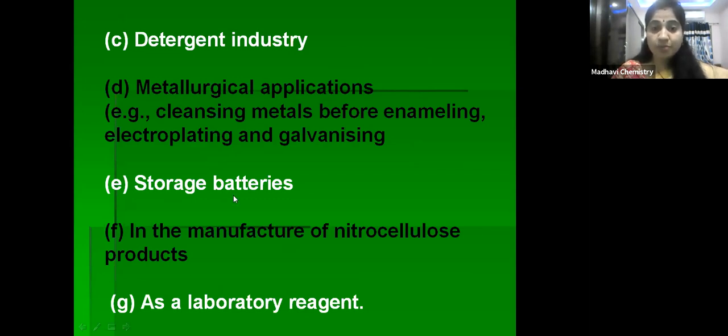Sulfuric acid is used in lead storage batteries also. Next, in the manufacture of nitrocellulose products like plastic items, fiber items, they can be prepared by using sulfuric acid. Next, as a laboratory reagent, sulfuric acid is a very important laboratory reagent. So these are the uses you can see by this figure.